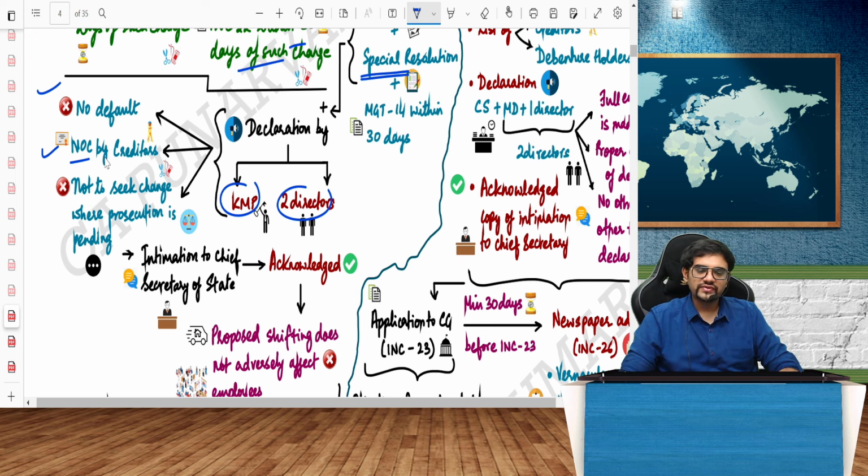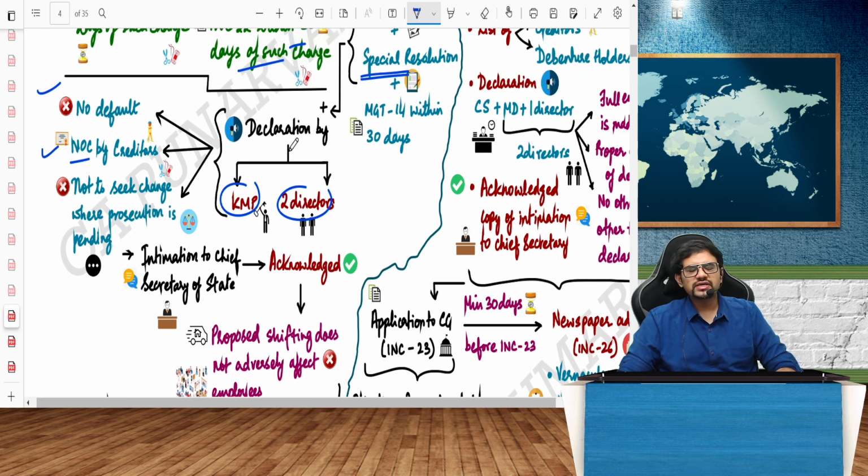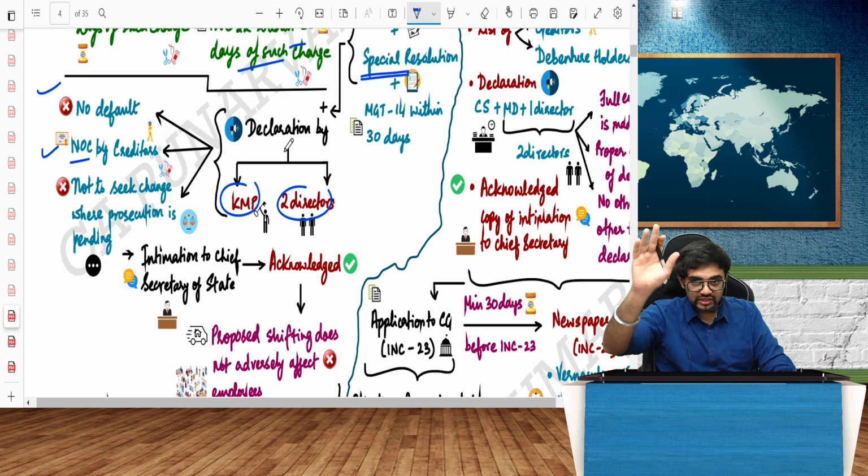Please go ahead with the change. Then I will also, with this declaration, this KMP and two directors will give this declaration with the NOC and all those things. And the KMP will also say that if prosecution is pending, we will come back to this place and handle all the cases. Don't worry. We are shifting for purely business reasons. All that you should give.